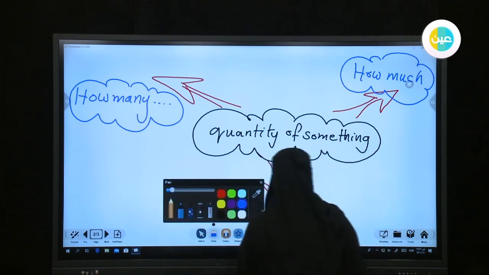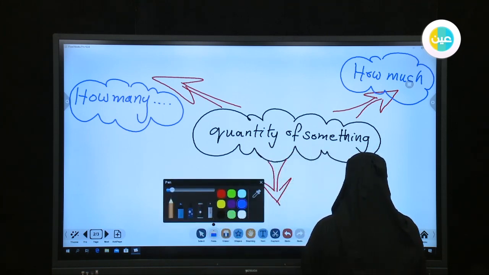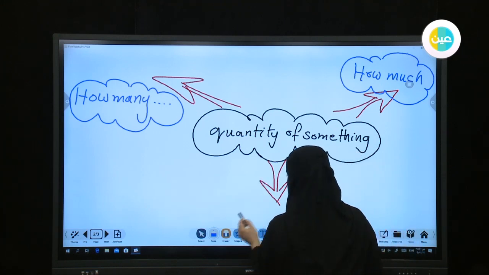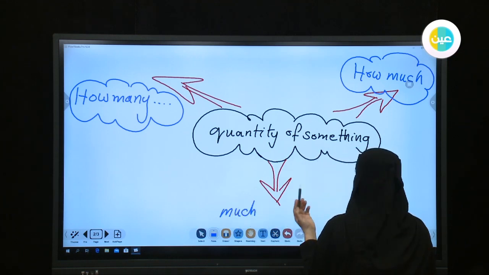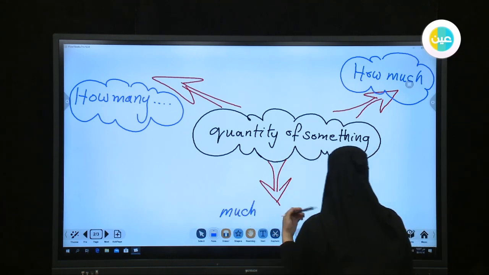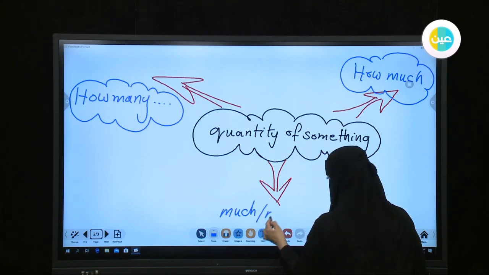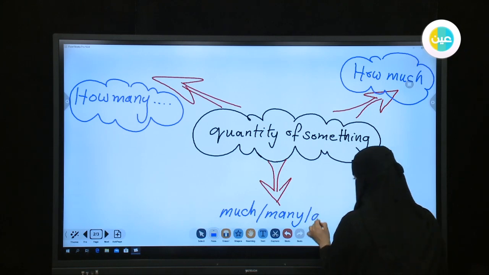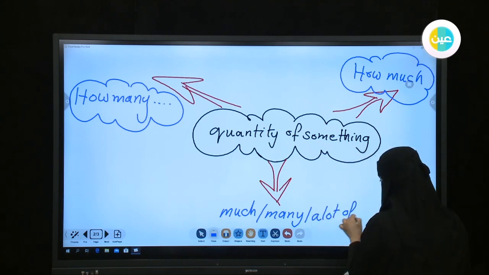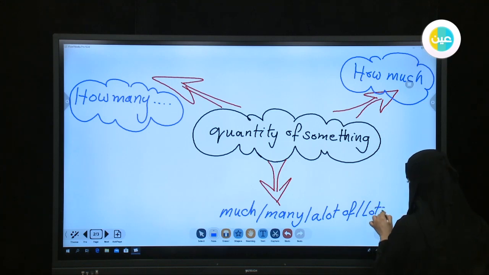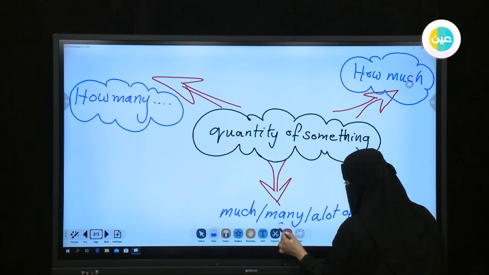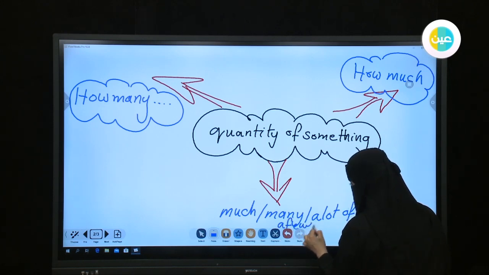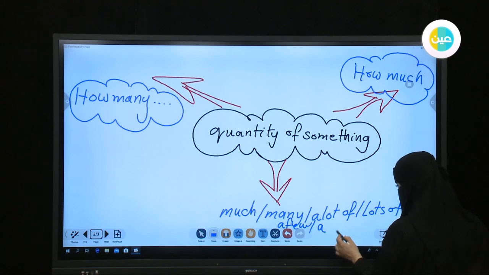I can use blue again and write what we are talking about. Some of the quantity of something words, extra words: we have much, many, a lot of, lots of, and the last ones, a few and a little.